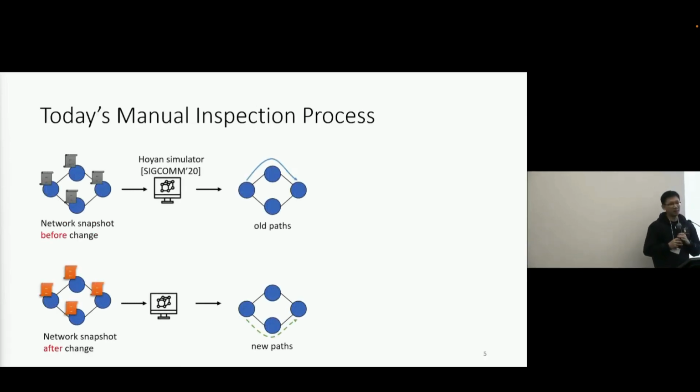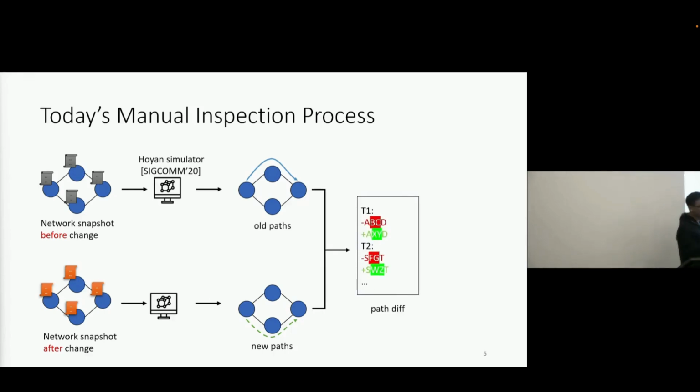So today, our operators mainly rely on a manual inspection process shown here. First, they use a simulator called Huoyan to compute the forwarding path for all traffic classes for the network snapshot before the change and after the change. We call them old paths and new paths, respectively. And then they compute the difference between the old paths and new paths, or path diff. And then they manually inspect if there's any incorrect path diffs for any traffic class.